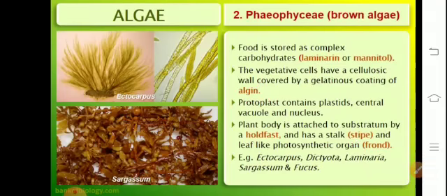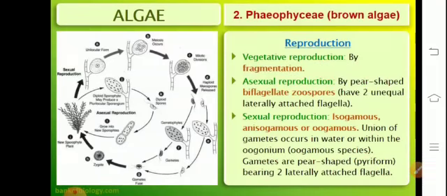In the brown algae, the complex food is stored as laminarin. The examples are Ectocarpus and Fucus. Talking about reproduction, it could either be by fragmentation, asexual reproduction through biflagellate spores, or sexual reproduction, which could be of the oogamous type, where the female is enlarged and the male is motile and smaller in size.